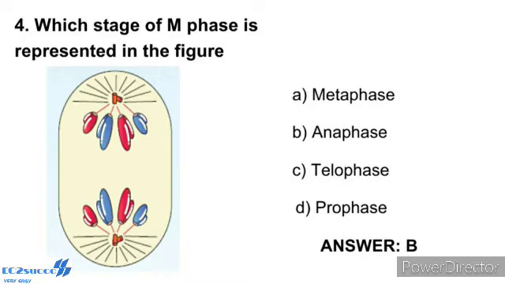Thus, the anaphase stage is characterized by the following key events: centromere splits and chromatids separate. Chromatids move to opposite poles. So the correct answer is option B, anaphase.